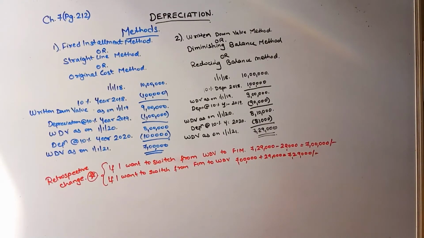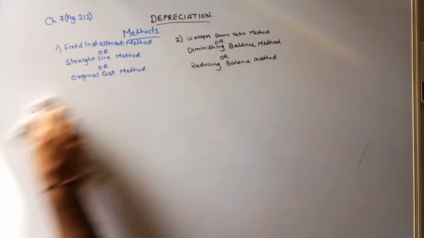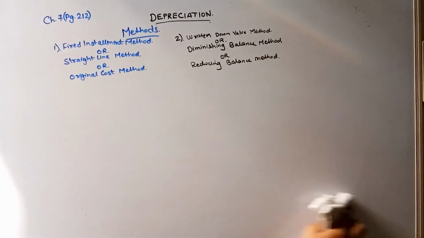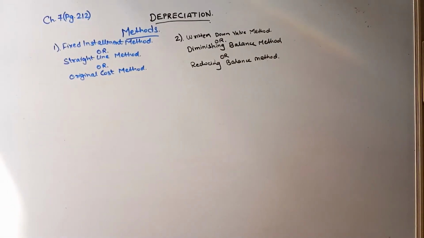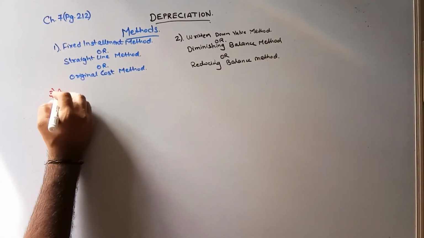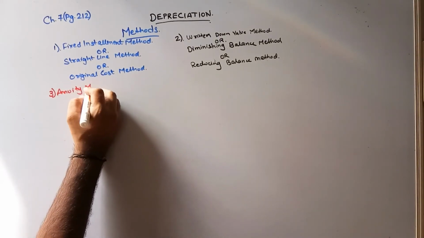Fine, now I just erase these examples. Okay, number 3, annuity method.